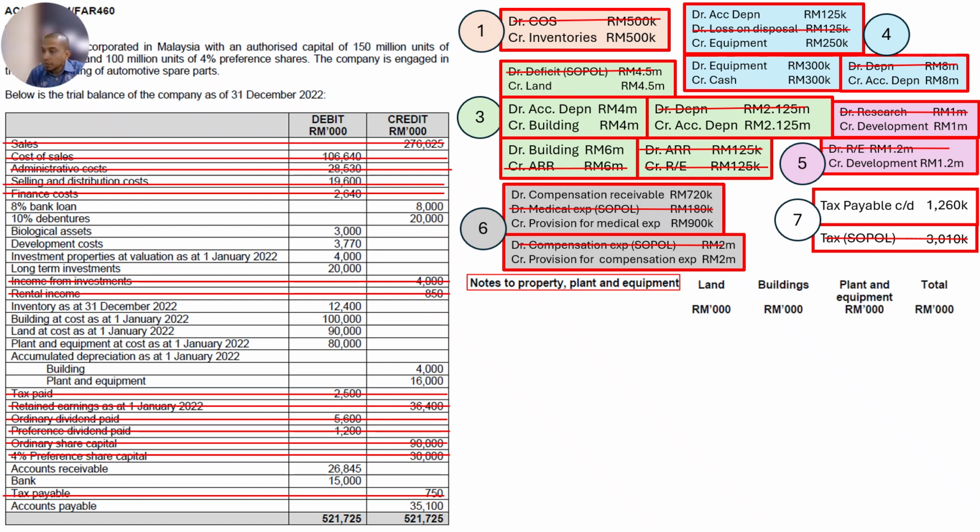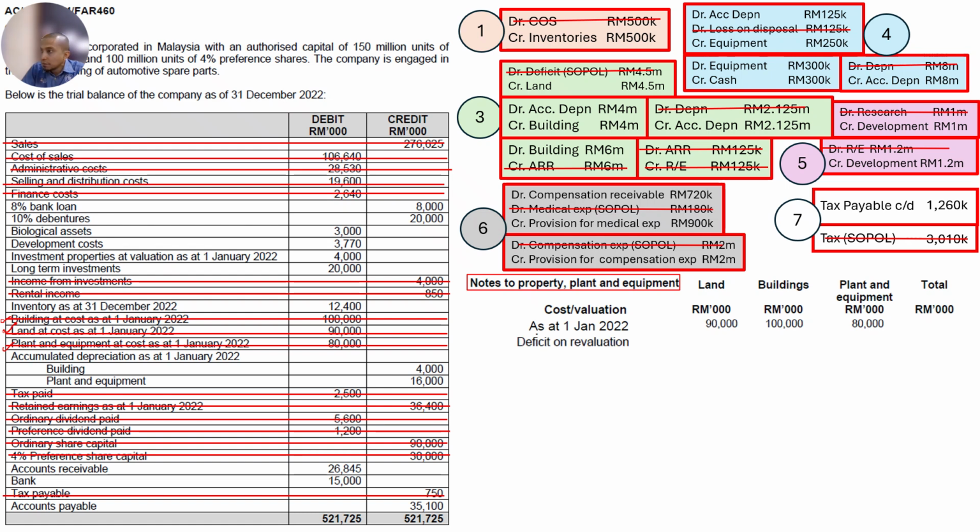So, notes to PPE. Again, how many PPE do we have? We have land, building, and plant and equipment. This one just follows the question. So we just take the beginning balance first from the question and cancel. Any adjustment on cost, we look for the words debit or credit for land, building, or plant and equipment. Do we have? Number 1, don't have. Number 2, don't have. Number 3, yes, we have land.